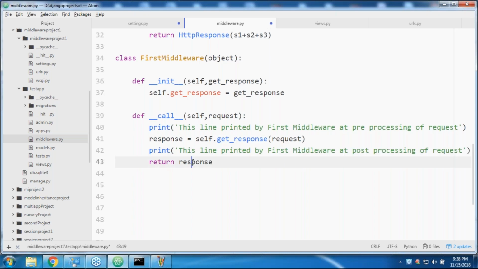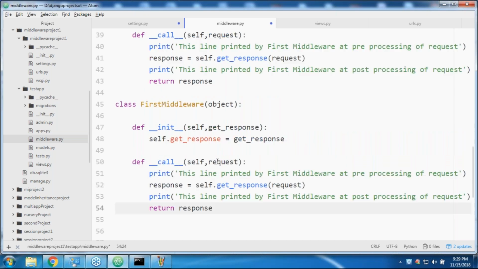Now I'm taking one more middleware, the second middleware. Here also, this is the second middleware.